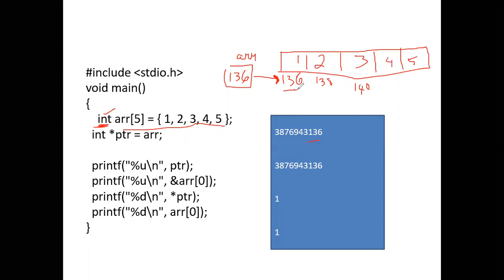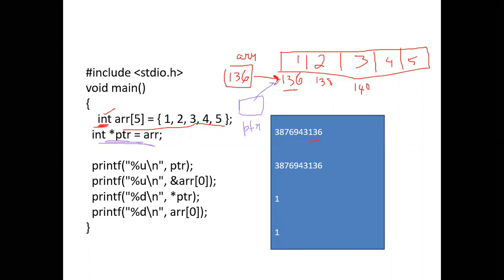Now we have to declare a pointer and make the pointer point to this array. This is how we do it: we declare a pointer, int star p is equal to ARR, the array name. We declare a pointer ptr and make it equal to ARR.